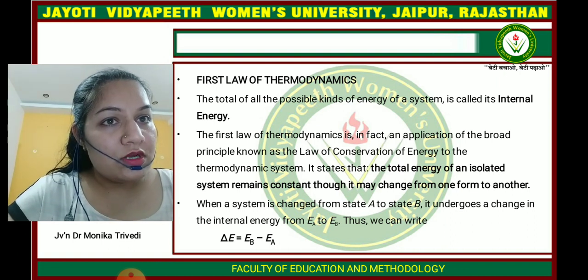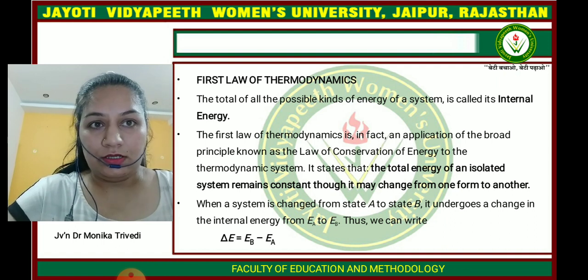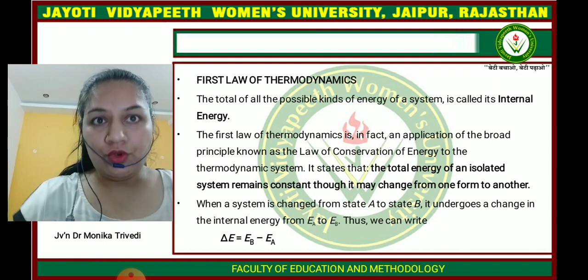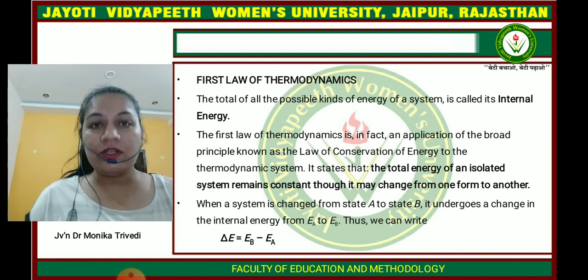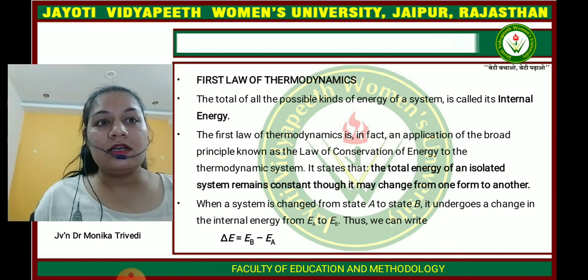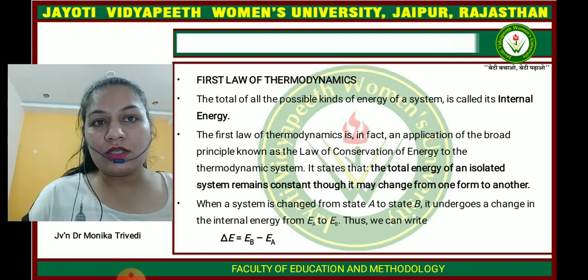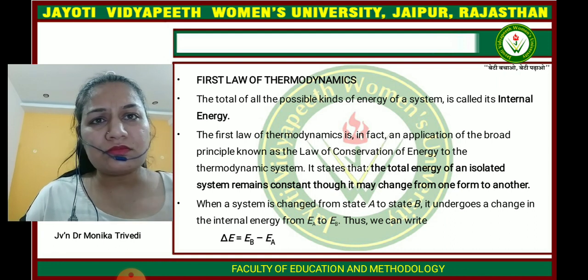So it is stated that the total energy of an isolated system remains constant though it may be changed from one form to another form. So energy can change from one form to another form, but its total energy remains constant. So when a system changes, there is no loss in energy.